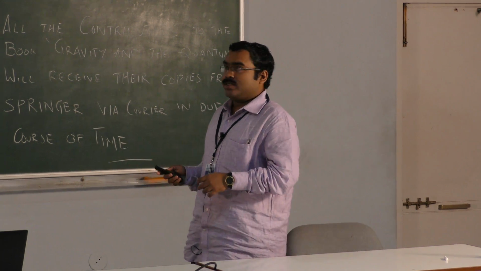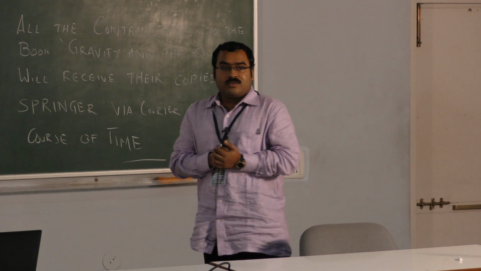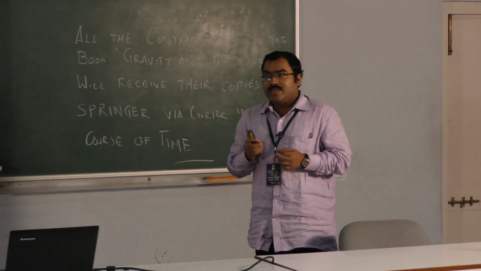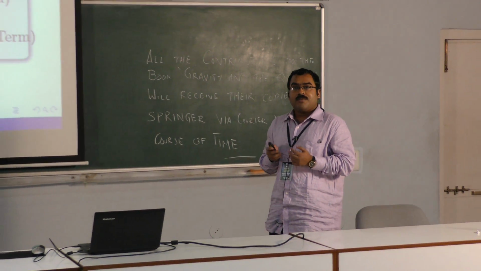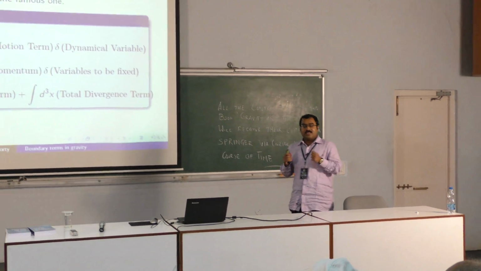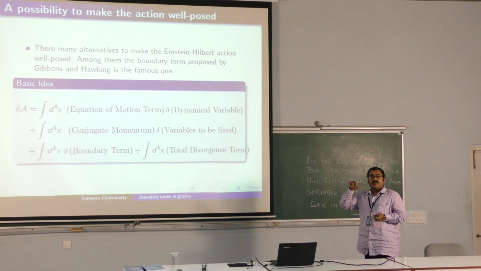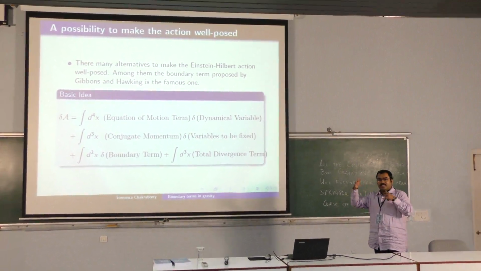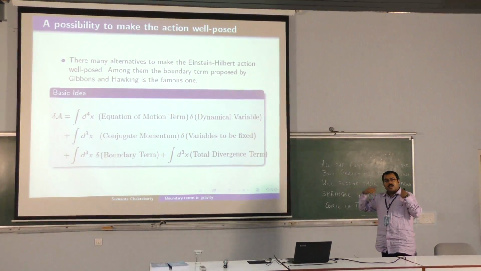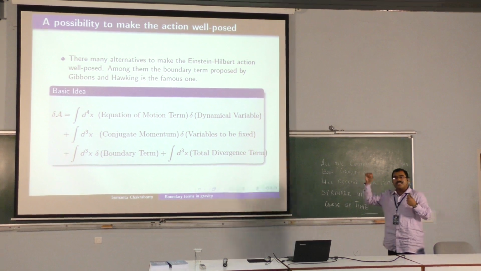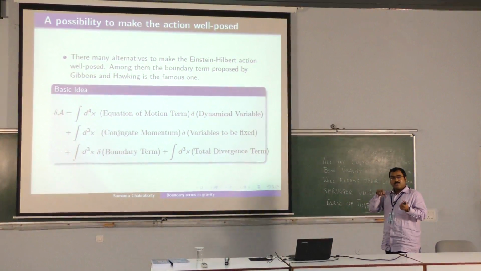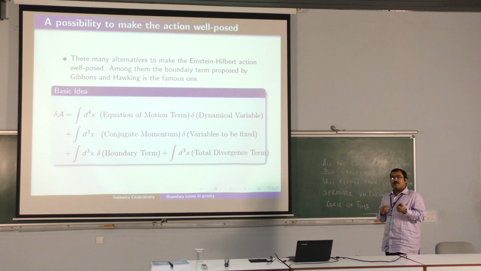So what should we do about it? Let us talk about various possibilities. Incidentally, the first possibility came from Einstein himself. He suggested, well, you have R. So what is the structure of R? The structure of R is del gamma plus gamma square. So it's a gamma square term and a derivative of gamma. So what you can say is, let us take gamma square as my action. And then I have a del gamma, which is a total derivative. So let us subtract off the total derivative.